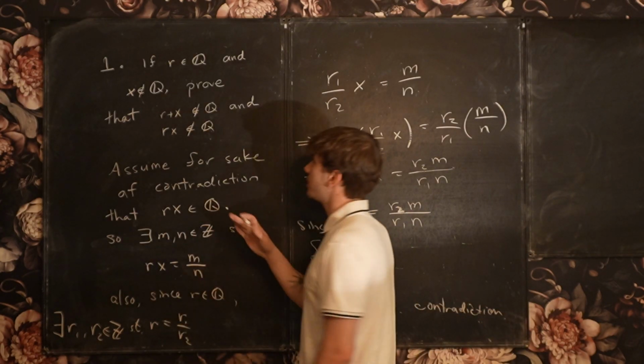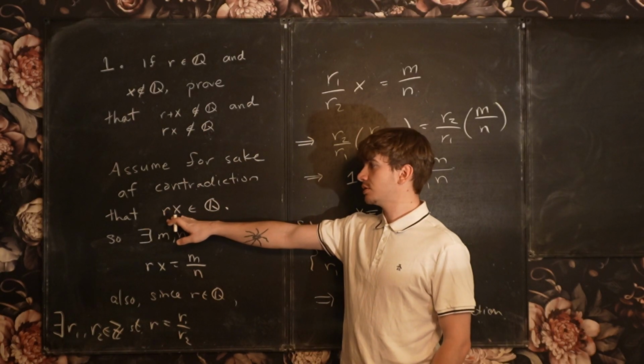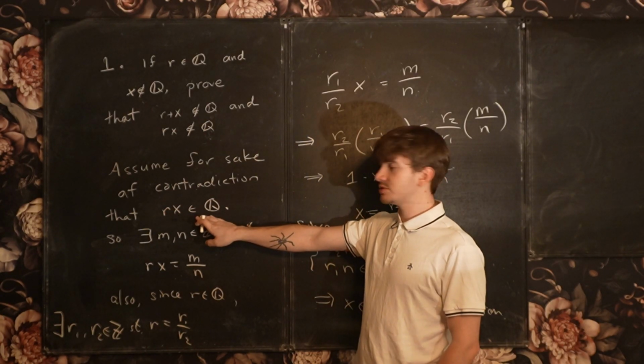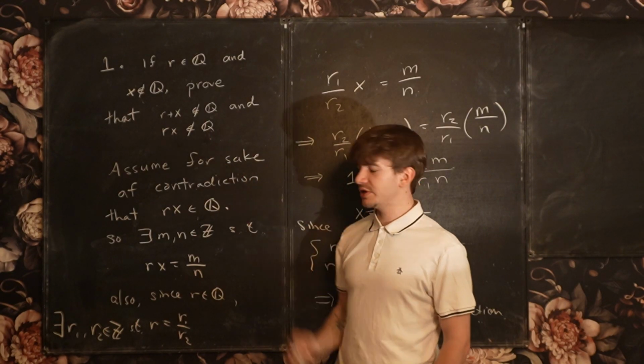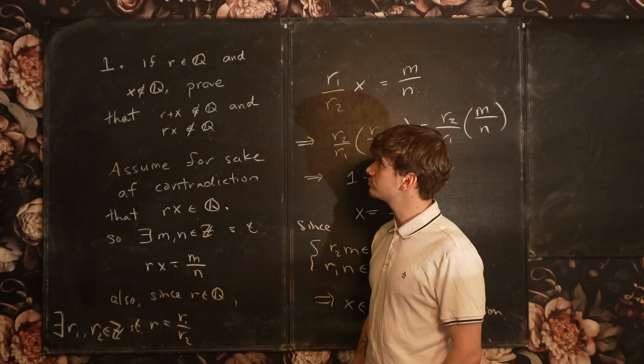So I conclude that my original hypothesis, rx is a rational number, must be false. Therefore, rx must be irrational. Okay.